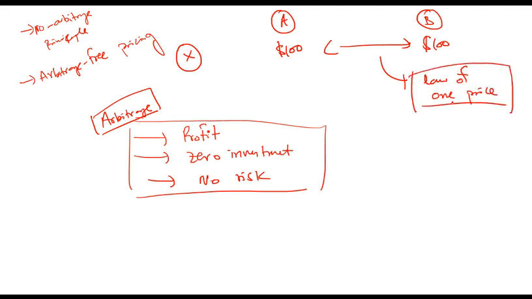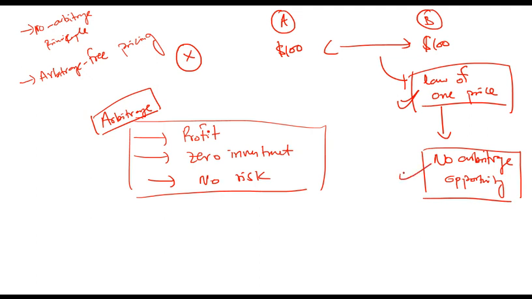And if the law of one price is followed, then there is no arbitrage opportunity. If the law of one price is effective or is followed, then there is no arbitrage opportunity. Otherwise, there is an arbitrage opportunity.